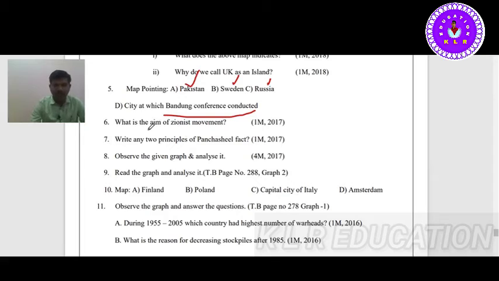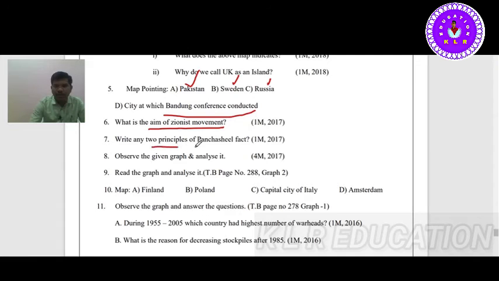As you know, the Zionist movement was in West Asia. It is also called the West Asia conflict between the Jews and Arabs. War started between the Arabs and Israelis, and Israel claims the land of Palestine as their promised land. So the aim is to drive the Arabs out of the occupied land.